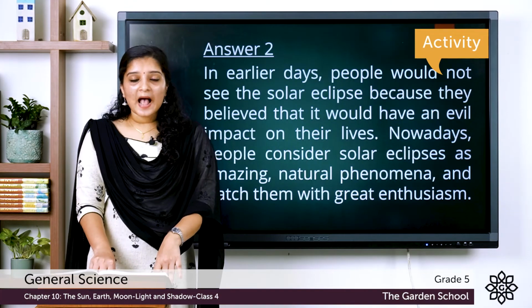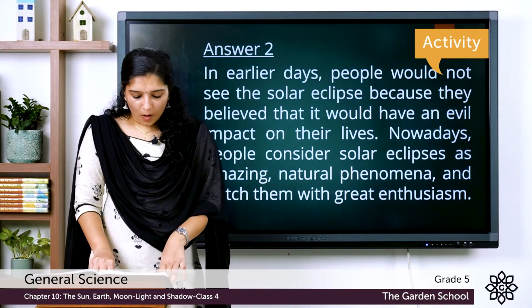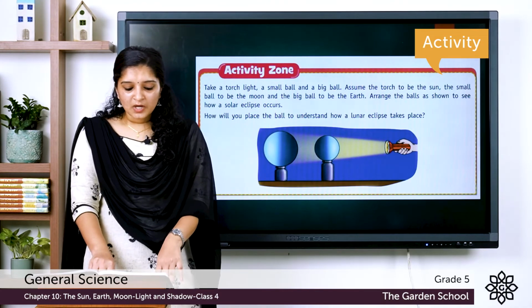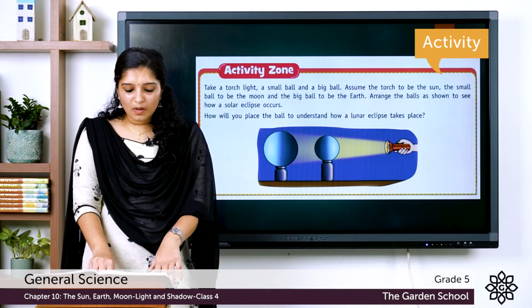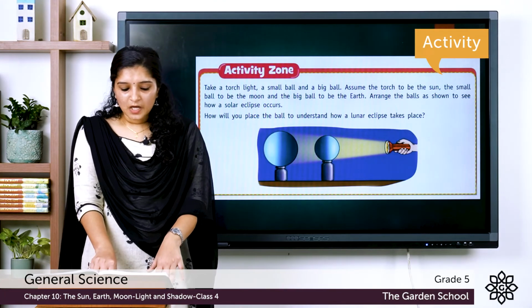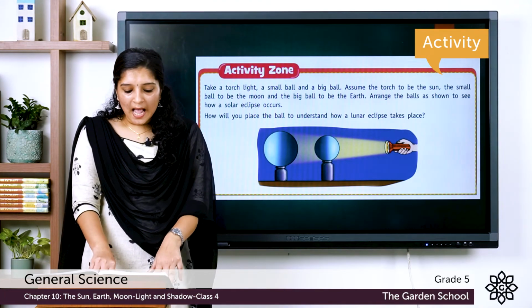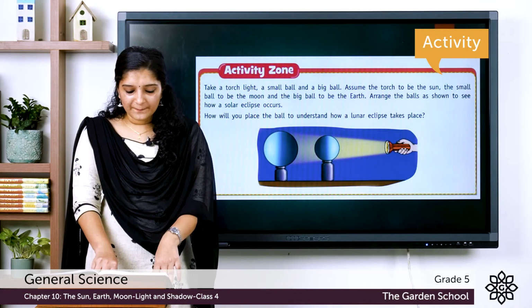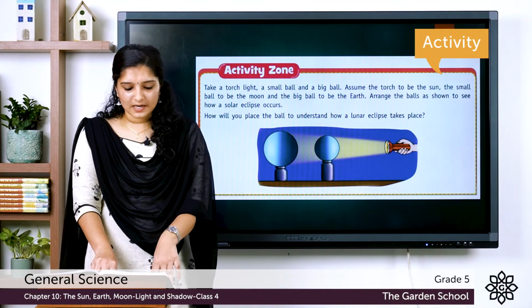Now, let's get into the activity on page number 138 of your textbooks. The activity is, take a torchlight, a small ball and a big ball. Assume the torch to be the sun, the small ball to be the moon and the big ball to be the earth. Arrange the balls as shown in the picture to have a solar eclipse.